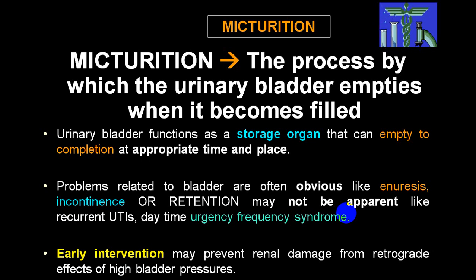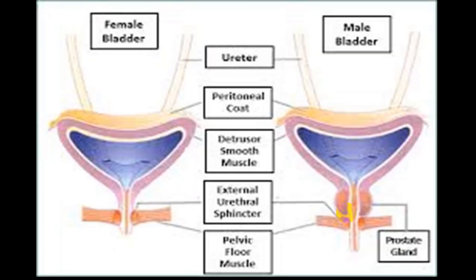Problems related to the bladder are often like enuresis, incontinence, retention, etc. And it will give rise to what we call lower urinary tract symptoms, and together we call them urgency frequency syndromes. Early intervention will prevent renal damage from the retrograde effect of high bladder pressure, because intravesical pressure will be elevated and that will give rise to damage to the kidney.